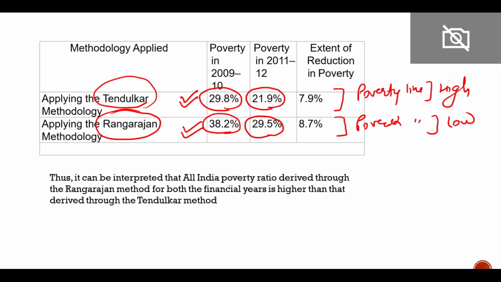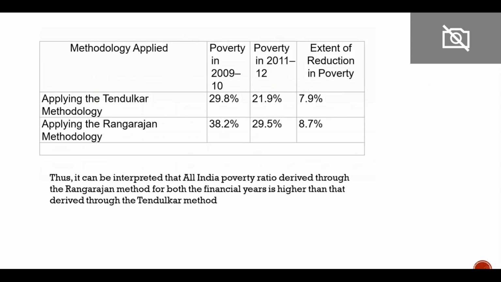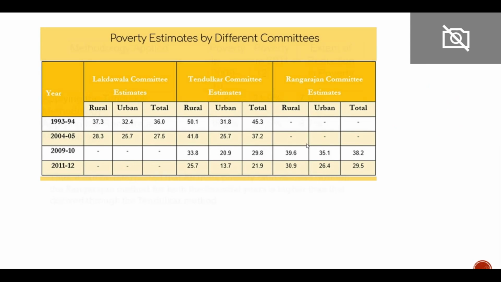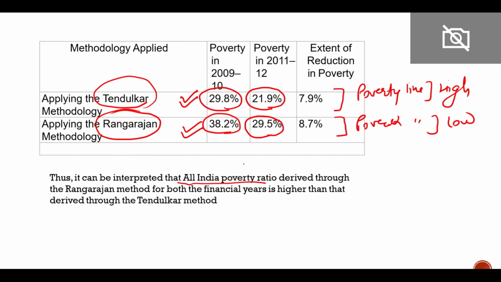So it can be seen that all India poverty ratio, that is the head count ratio, derived from the Rangarajan method is higher than derived from the Tendulkar method. So it was criticized, the Tendulkar committee was criticized that Tendulkar committee has underestimated the poverty.